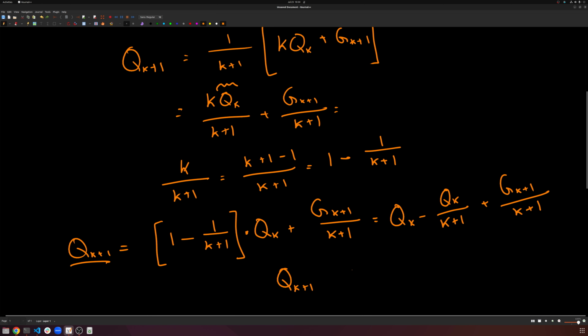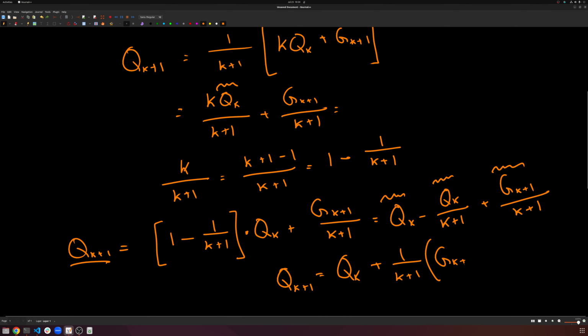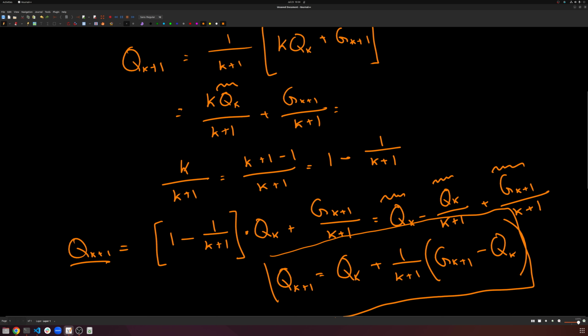So this qk plus 1 is equal to, we can take the 1 over k plus 1 out. So we can do qk, that's this term right here. And then we have this 1 over k plus 1 term. So let's go ahead and pull that out. It's going to be plus 1 over k plus 1, and then we have a gk plus 1 minus qk. And this is our new update rule.